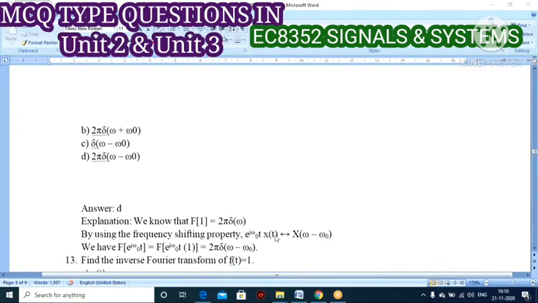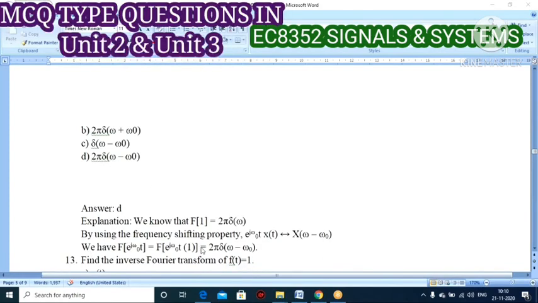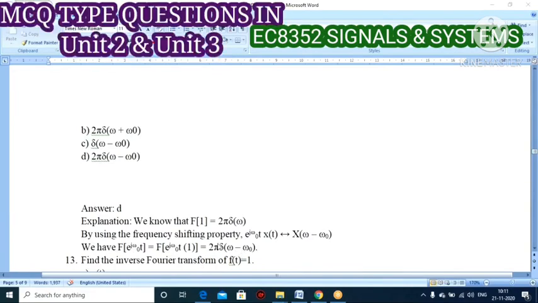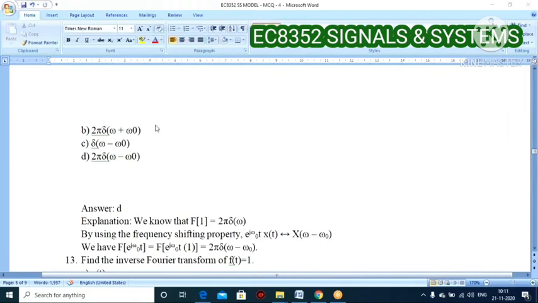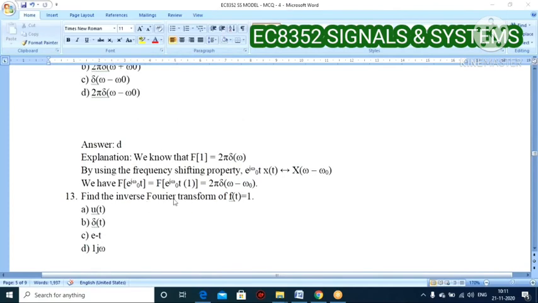e to the power of j omega naught t times x of t tends to X of omega minus omega naught. So omega minus omega naught will be coming here. When you take the Fourier transform of this one, it becomes 2 pi del of omega minus omega naught. So option D is the correct answer. Next question. Find the inverse Fourier transform of F of omega equal to what?